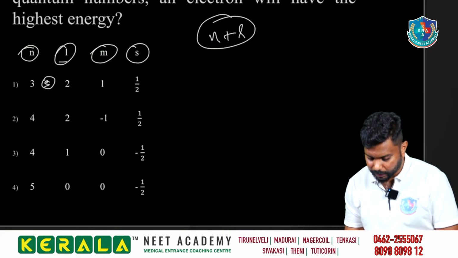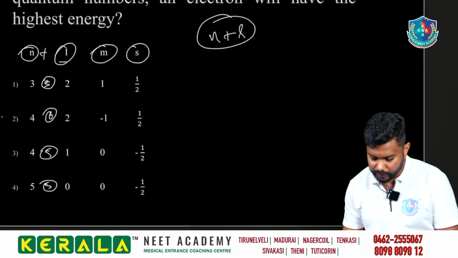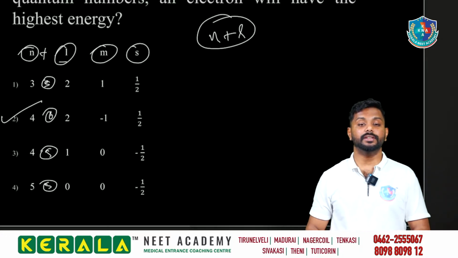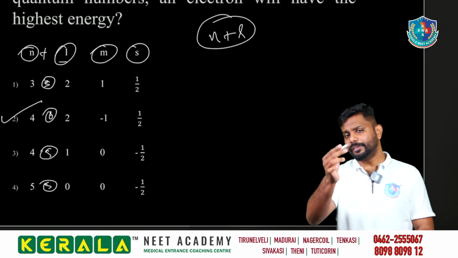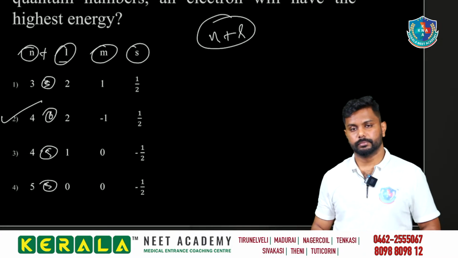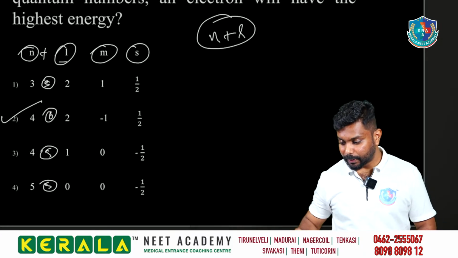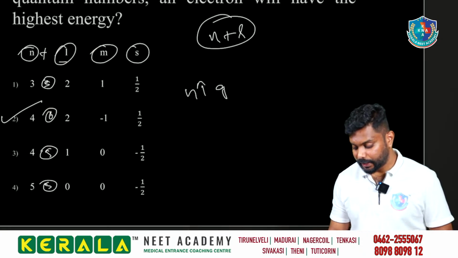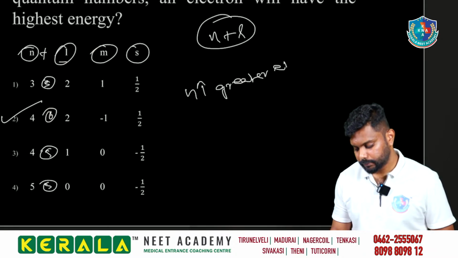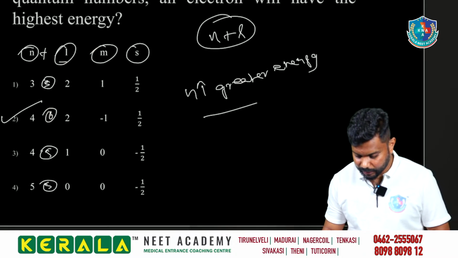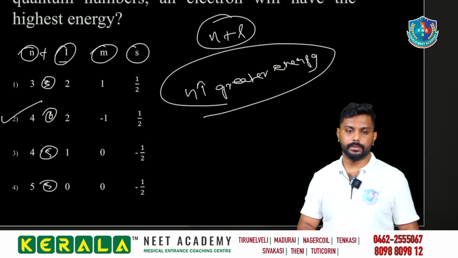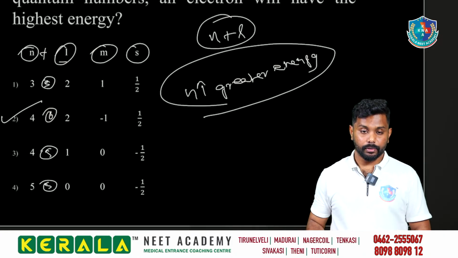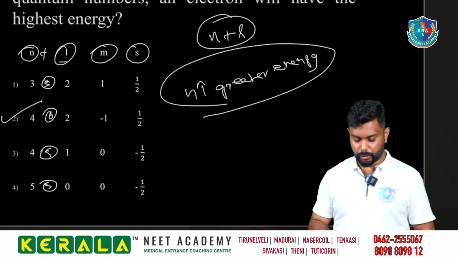So N value பார்க்கிறது. So 4 plus 2 we are having 6. And 4 plus 1 we are having 5 again. So we can mention 2 is our answer because it is having the highest N plus L value. So consider if N plus L value is same, N plus L value same ஆயிருந்தா நமக்கு என்ன பண்ணலாம்? Greater the N, greater the energy. N யாருக்கு அதிகம்? அவங்களுக்கு தான் greater energy கிடைக்கும். So consider the 1, 3 and 4. Who is having the greater energy? Option 4.